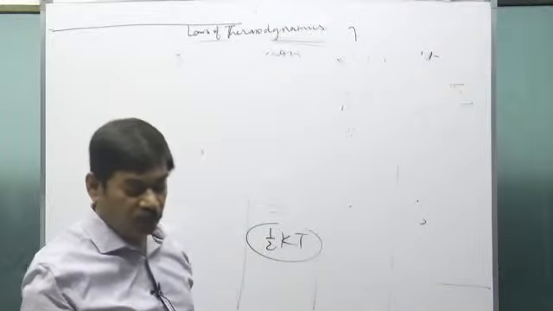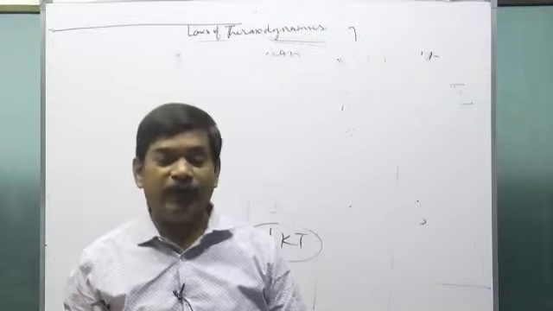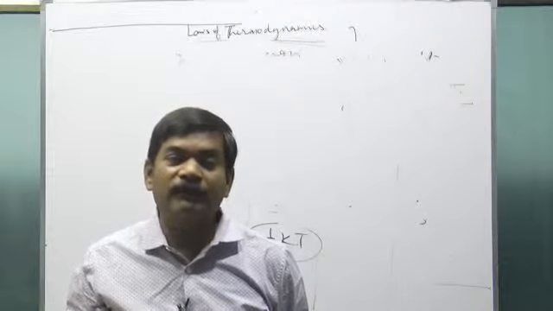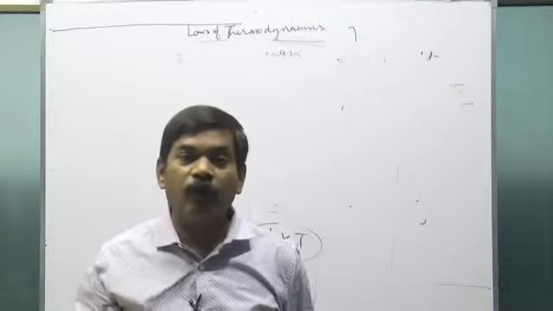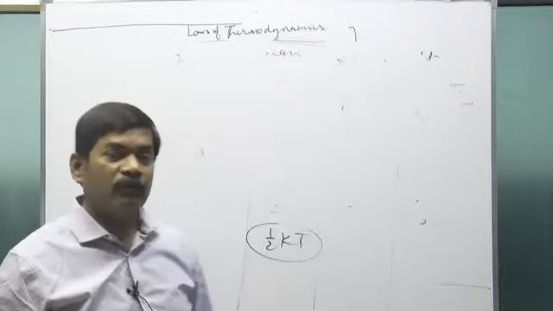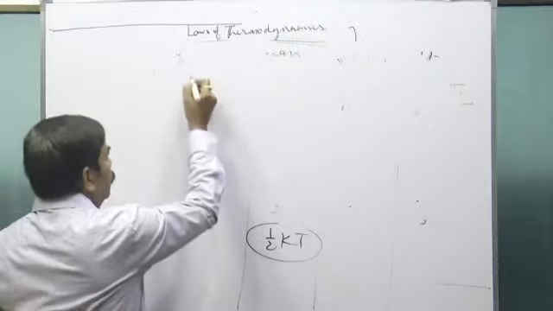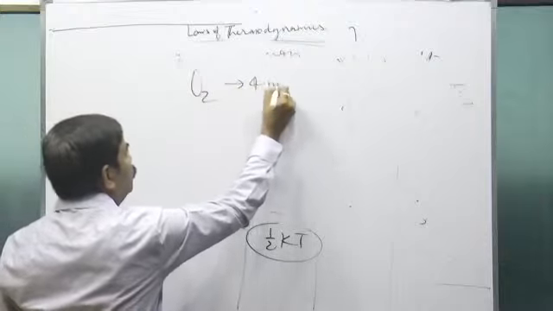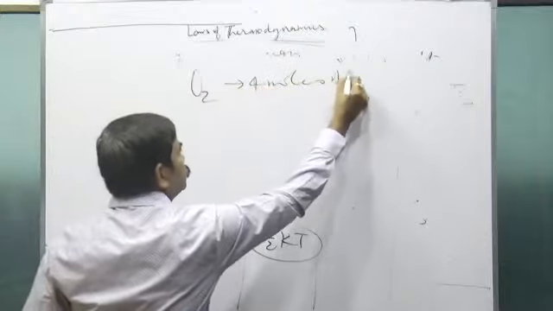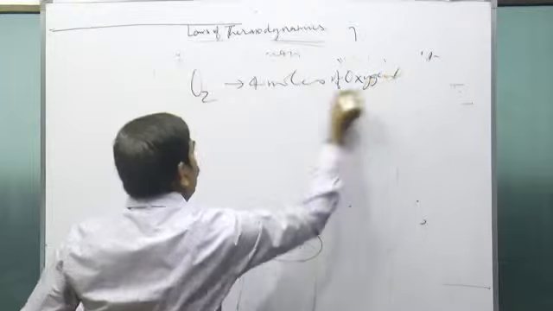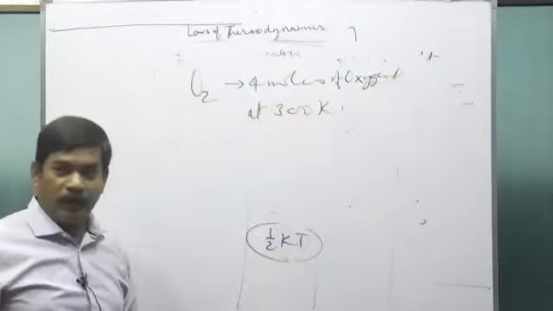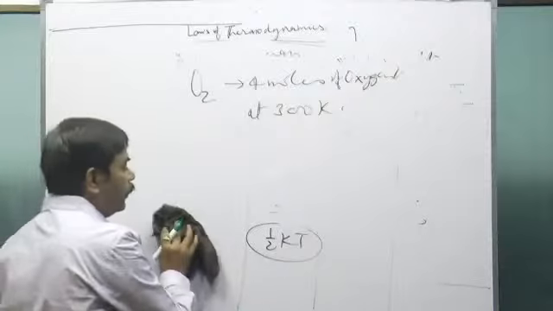So now if I tell you the temperature of the gas, the name of the gas, and the amount of the gas, you can directly calculate the internal energy. How? Suppose we have 4 moles of oxygen at 300 Kelvin.